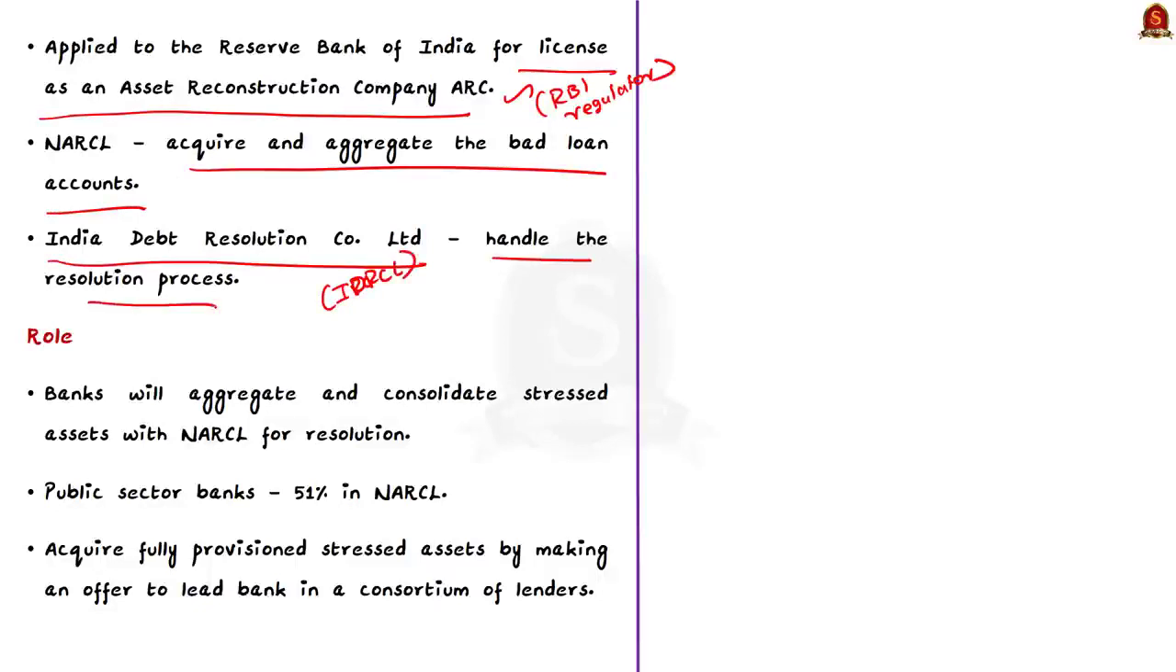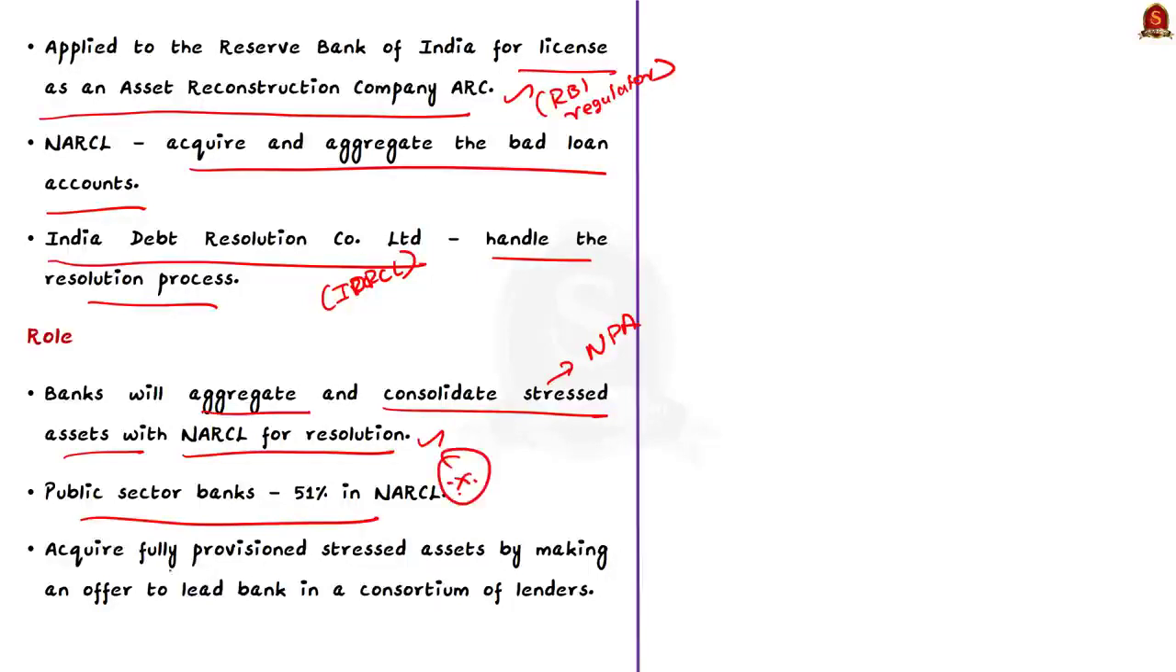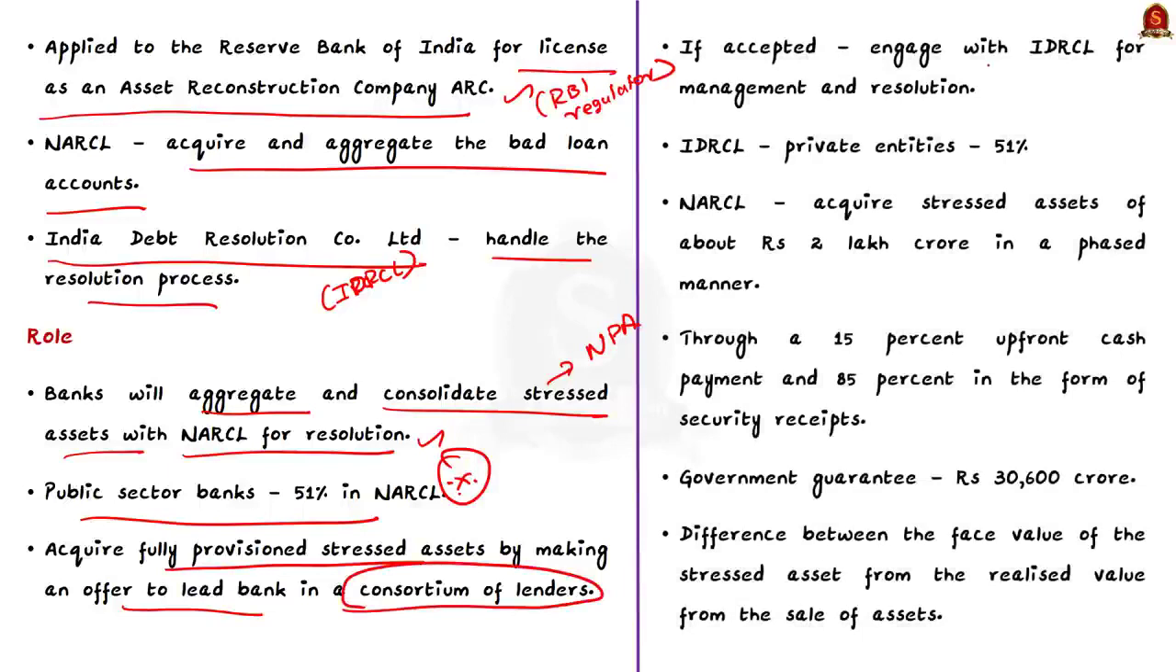Okay. See, what is the role of these two bodies? Under the new framework, banks will aggregate and consolidate stressed assets with NARCL for resolution. Here, stressed assets mean non-performing assets. Public sector banks will hold 51% ownership in the NARCL. NARCL will acquire fully provisioned stressed assets by making an offer to the lead bank in a consortium of lenders. And once the offer is accepted, NARCL will engage with IDRCL for management and resolution of the stressed assets. In IDRCL, private entities will maintain 51% ownership with the government holding the rest.